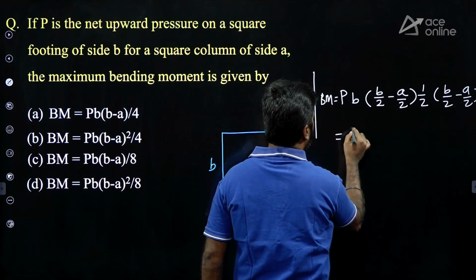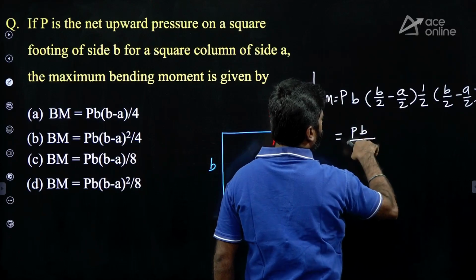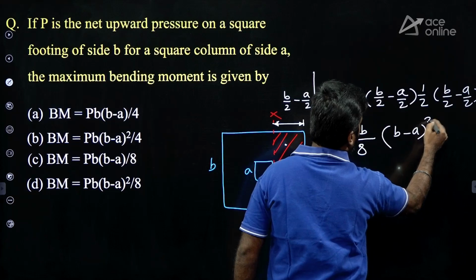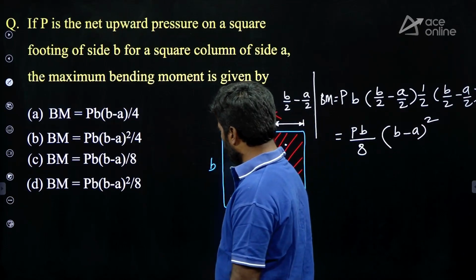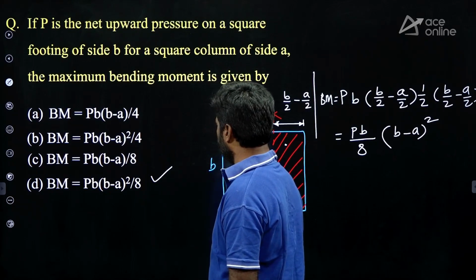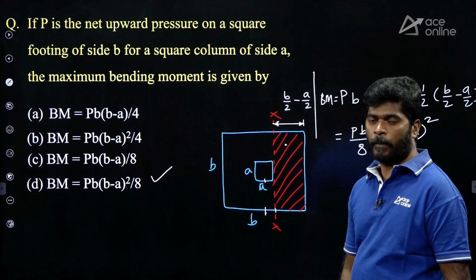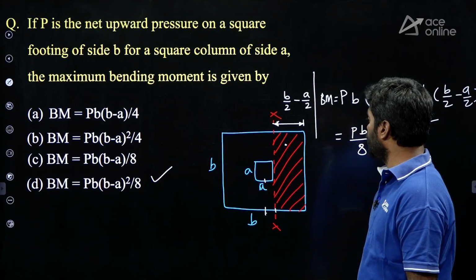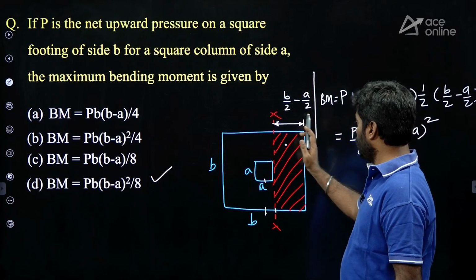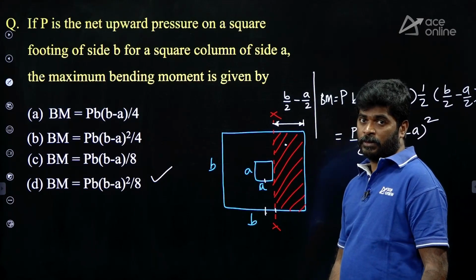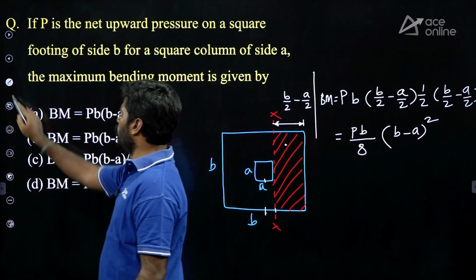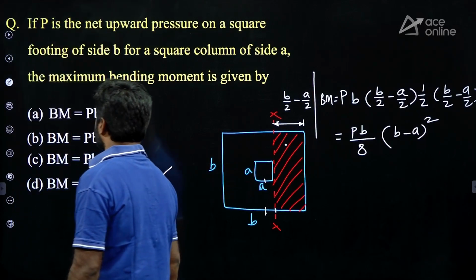Simplify this: pB by 8 into (B minus a) whole square. Option D is correct. If you know where the critical section is, then you can easily find it out, because this part looks like a cantilever. When a cantilever is subjected to UDL, however you find the moment, in the same way you can find it here. Next question.